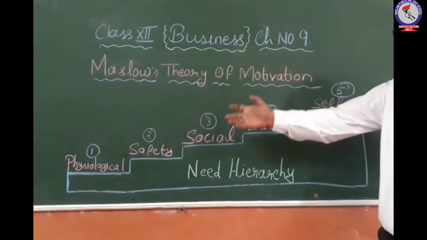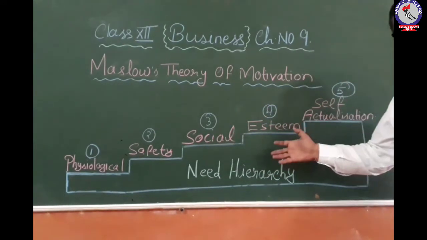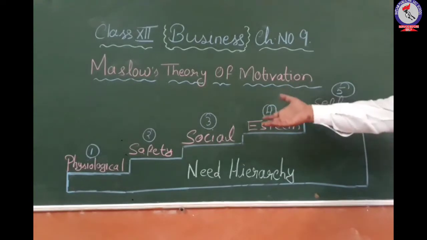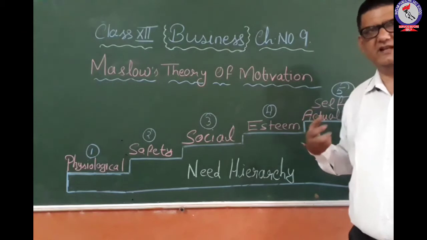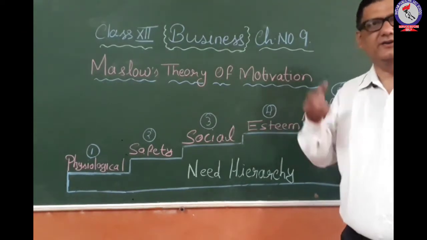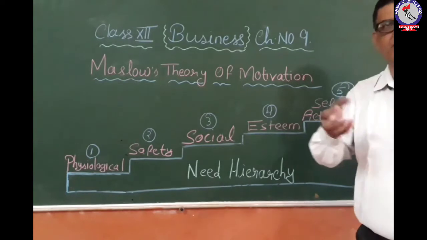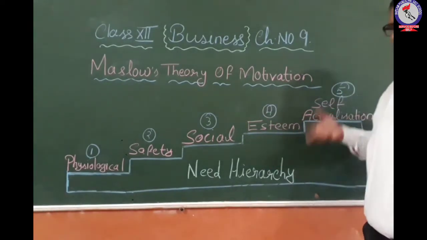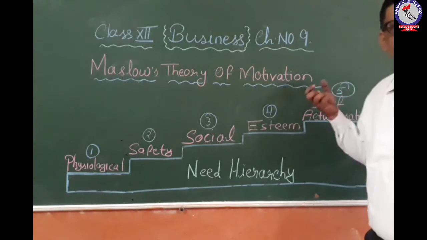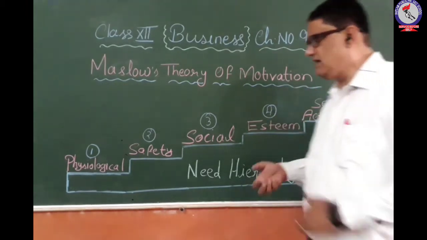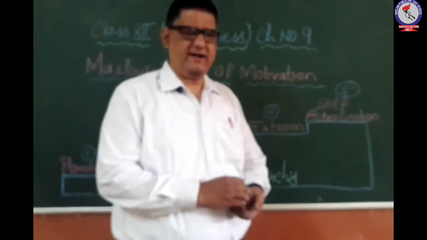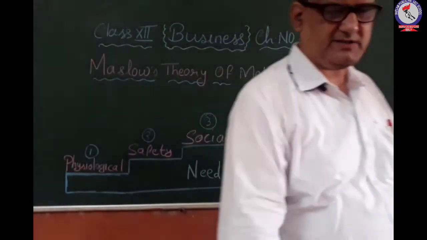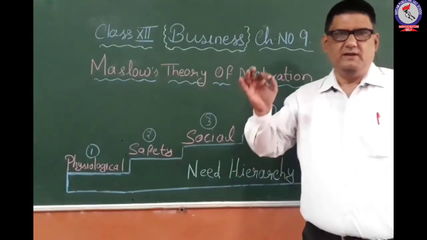After fulfilling all the other needs throughout your life, whatever you have done, you have fulfilled your physiological needs, safety needs, social need, and esteem need. Now you have to see that there are some hidden talents in you. You have got certain creativity that you can do a particular work in a different manner. So now is the time to fulfill that type of need. So when these type of needs are fulfilled, that is known as self-actualization need.